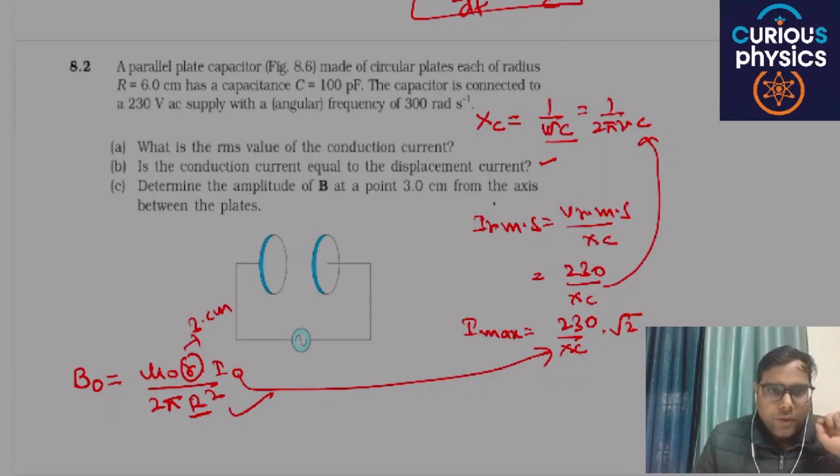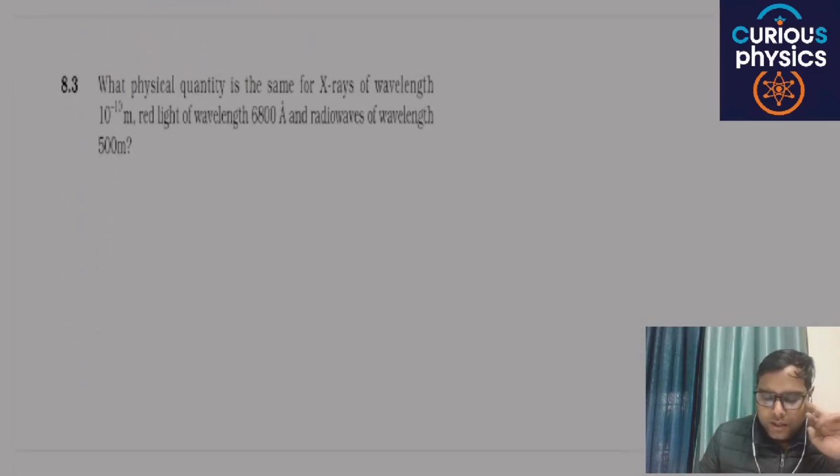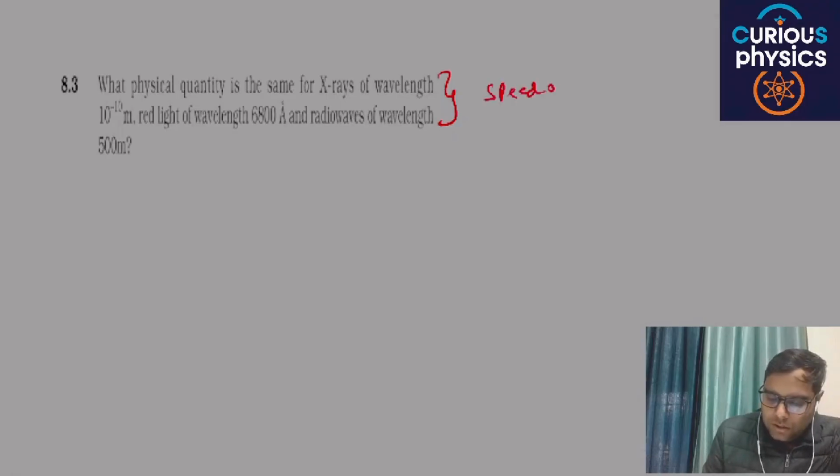Are you able to understand my point or not? Next is 8.3. What physical quantity is the same for X-rays of wavelength this and red light of wavelength this? I think the same will be the speed, because both will move with the speed of light. Okay, speed of light.